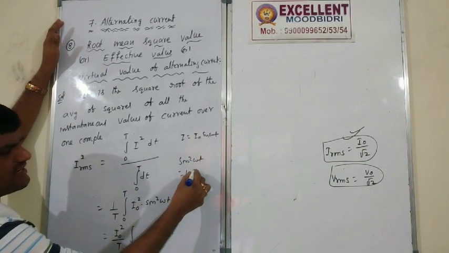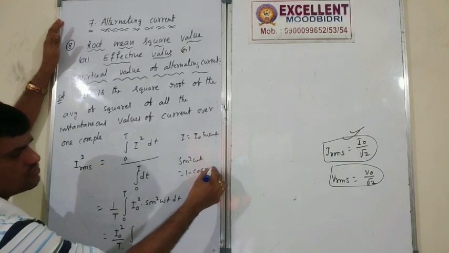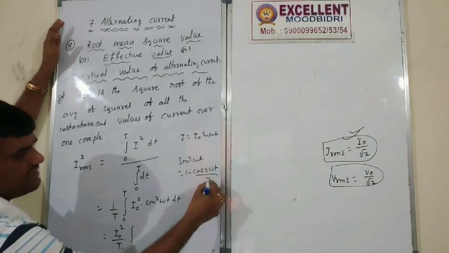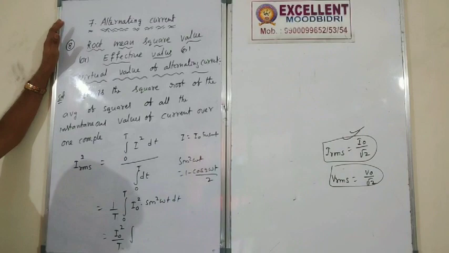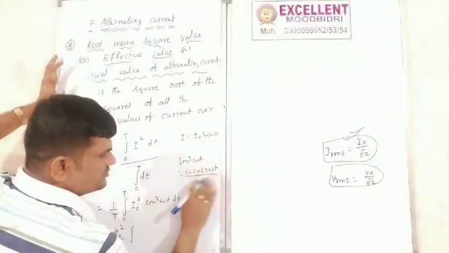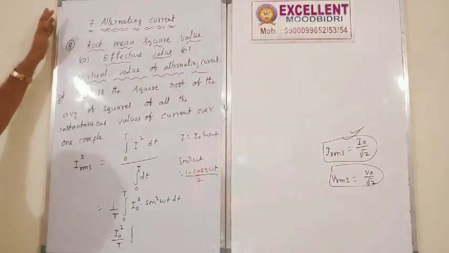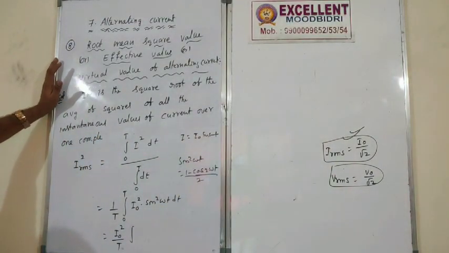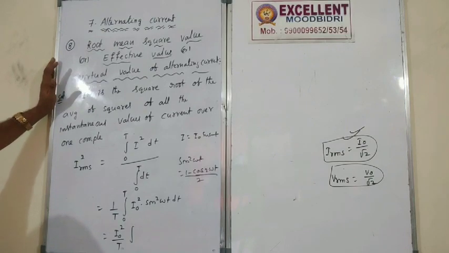We can write it 1 minus cos 2 omega t by 2. Okay, what is the formula? The formula: sine square omega t is equal to 1 minus cos 2 omega t by 2.